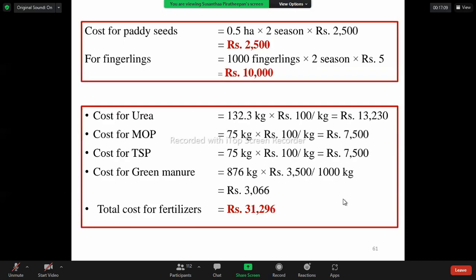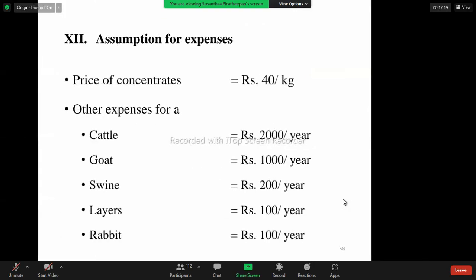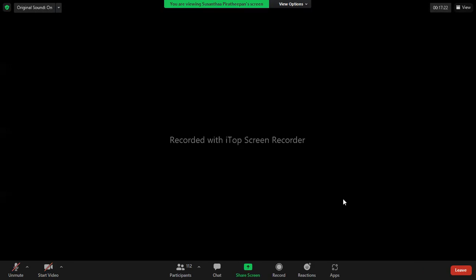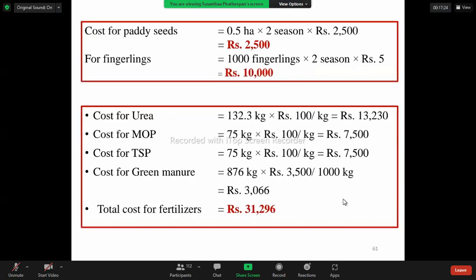And cost of urea, 132.3 kilograms. That is the amount of urea that is needed, which we calculated earlier. Okay, check your notes. We already calculated the amount of urea, MOP and TSP needed. So the amount of urea is 132.3 kilograms. That is for both coconut as well as forages. And cost for MOP is 75 kilogram into rupees 100. And cost for TSP is 75 kilogram into 100.